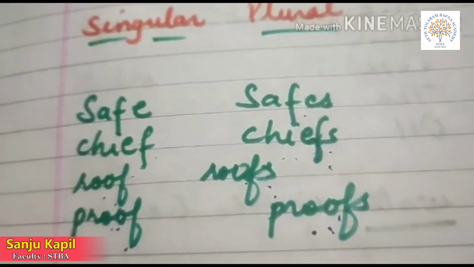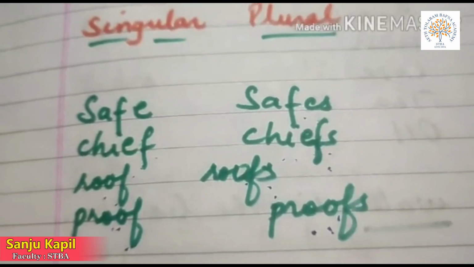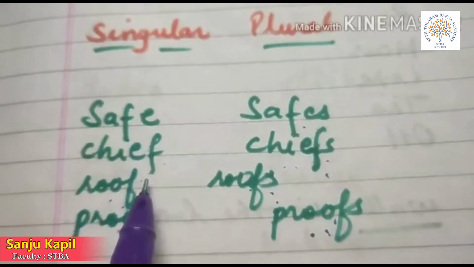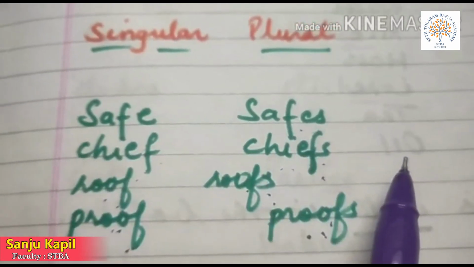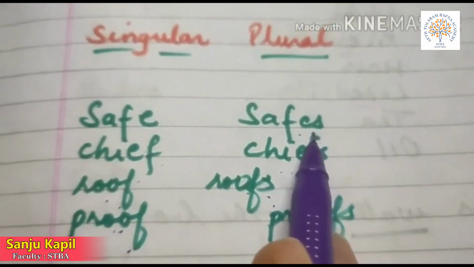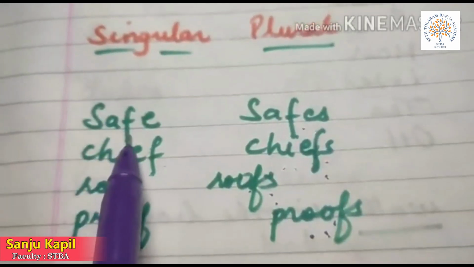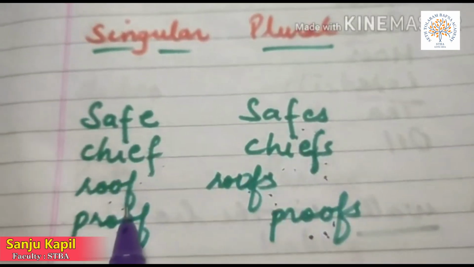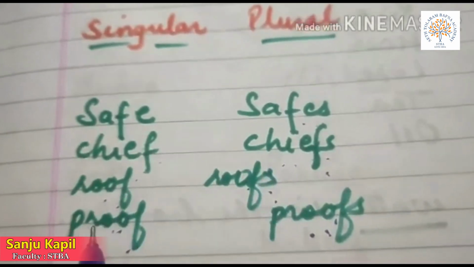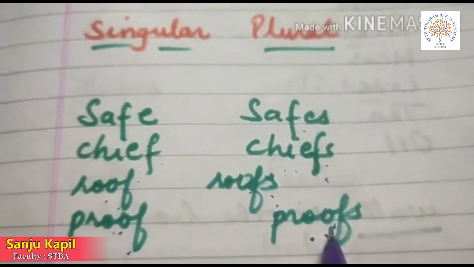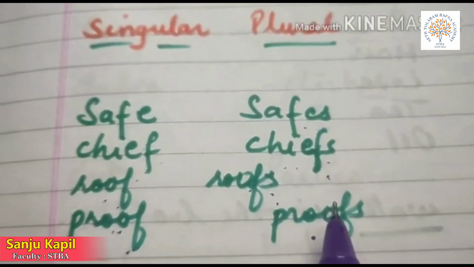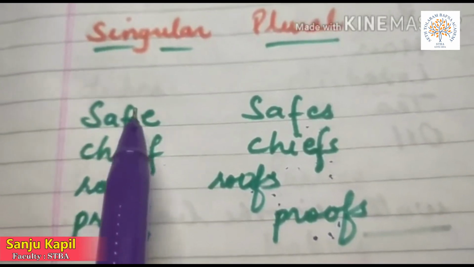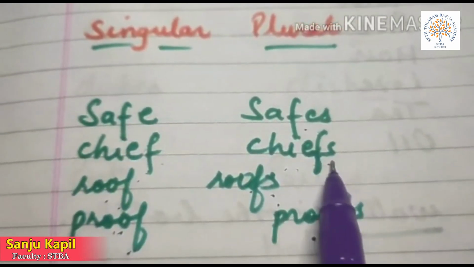In an exceptional case, if the noun ends in f or fe, the plural is formed by adding only s. For example, safe, safes; chief, chiefs; roof, roofs; proof, proofs. So, for these nouns that end in f or fe, the plural is formed by only adding s.